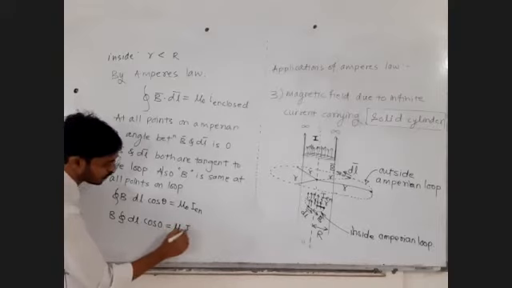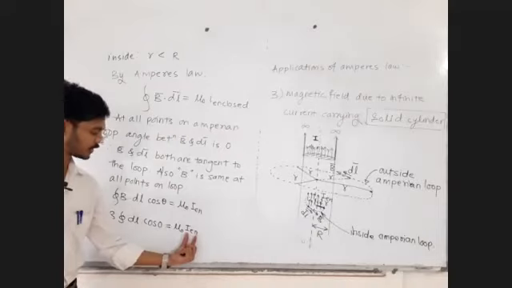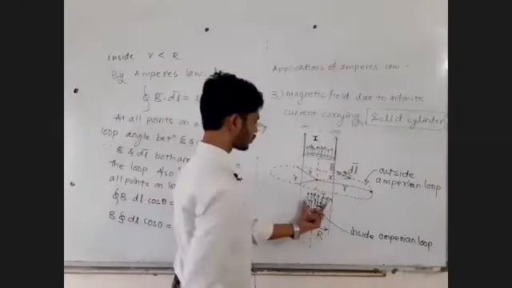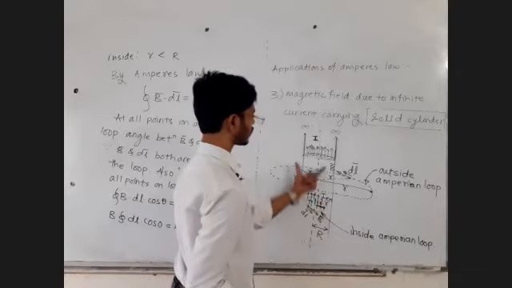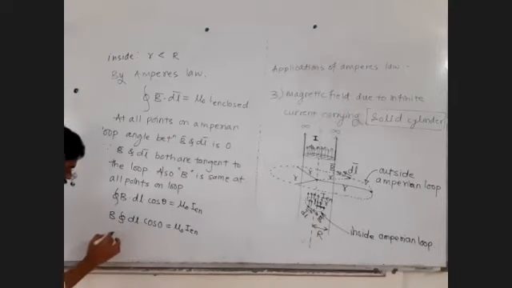Keep the value of I enclosed as it is. Instead of I, now you have to compulsorily write I enclosed, because the entire current is not enclosed. Out of that current, some current is enclosed. Out of total current, only some current is enclosed. So you will keep on doing the same things.